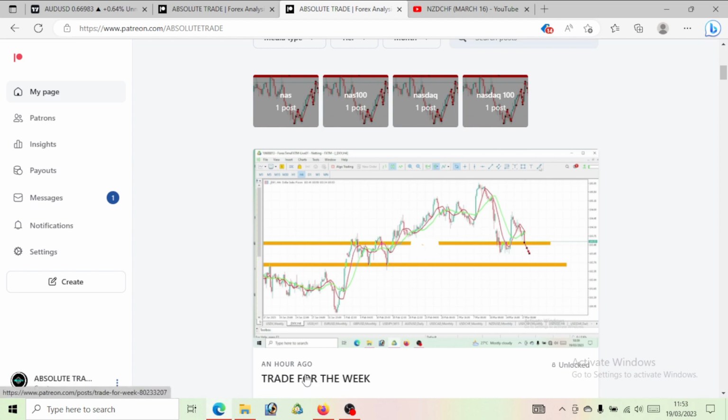Now, let's come and see the trade that I've actually given out that we will be looking at for this week. You can see uploaded an hour ago, trade for the week. I'm going to also be putting more setup on this trade, by the way. Once that setup forms, I'm going to share it on this channel so you can take this trade together.